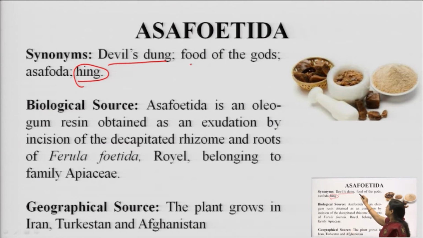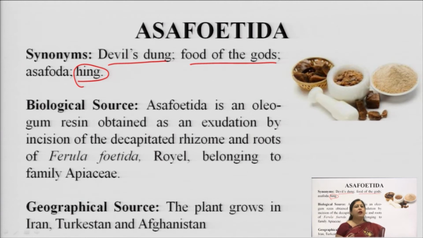Sometimes it is also called food of the gods, because it very miraculously cures any kind of digestive problem. If you are bloated, if you are having a lot of gastric issues and you consume hing, it is cured. So, that is why it is also known as the food of gods. Then many people call this asafoetida.